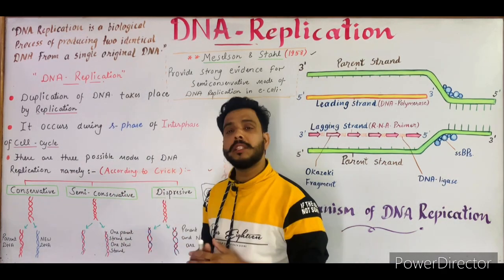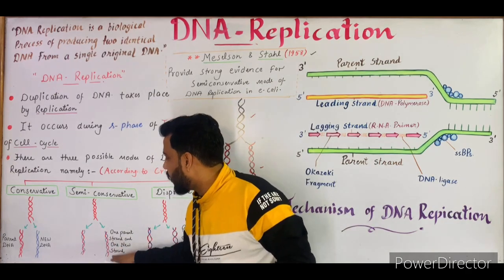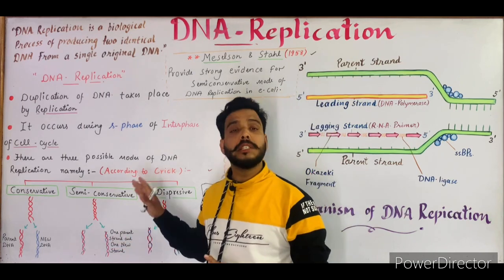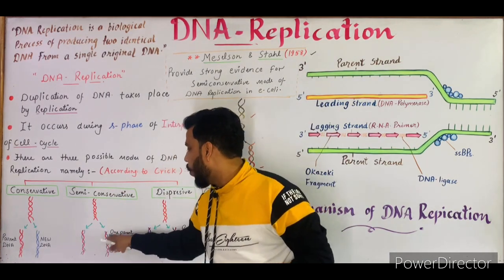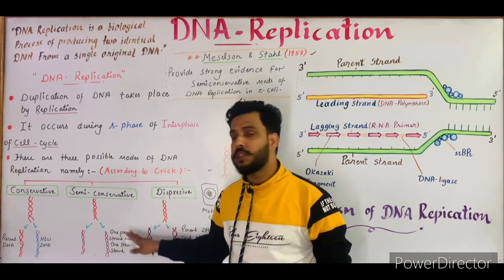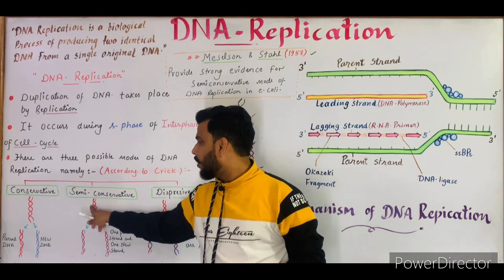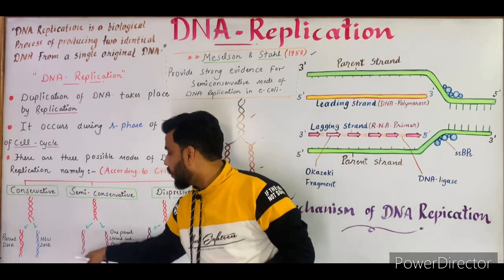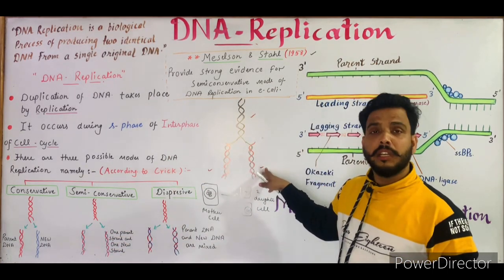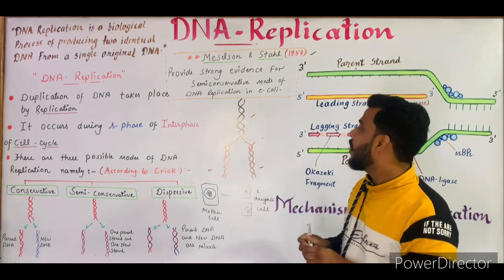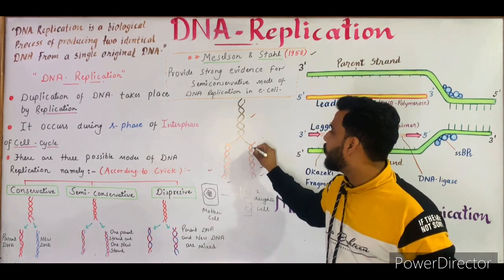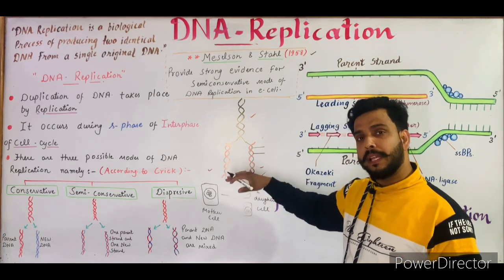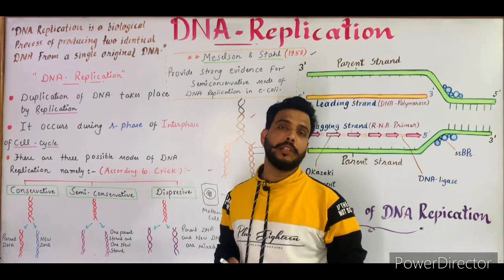Now in semi-conservative, the two identical DNA consist of one strand of parent while one strand is newly formed. So in these two DNA, one parent strand and one new strand. As you can see, I changed the color: the parent is red while the new strand is blue. So in these DNA, the method is semi-conservative, meaning the newly formed DNA consists of a parent strand and a new strand. So this type of DNA replication is known as the semi-conservative method of DNA replication.